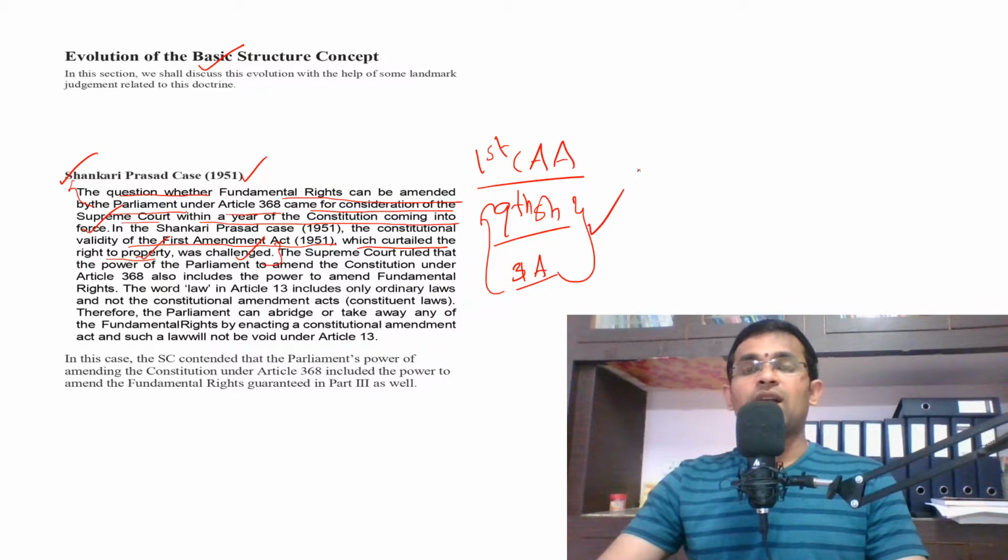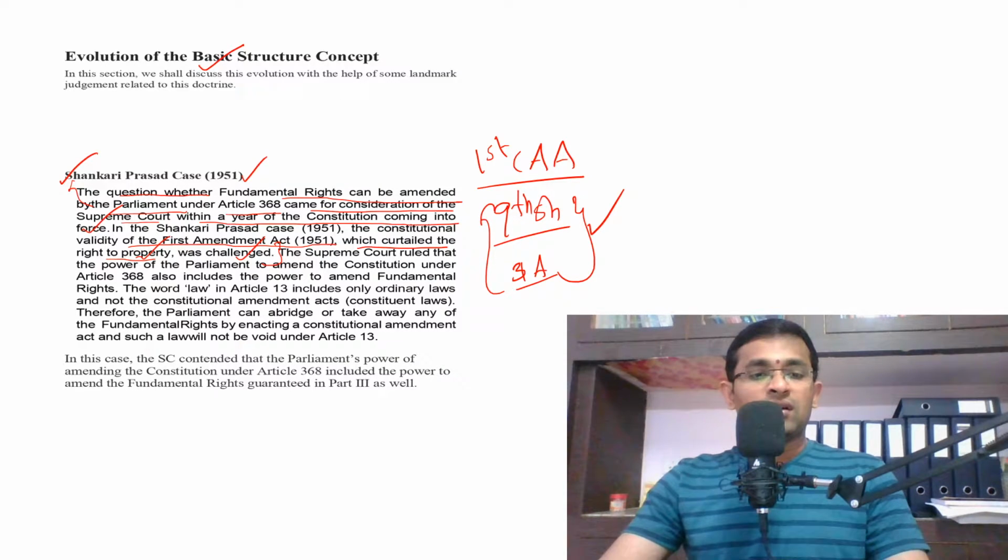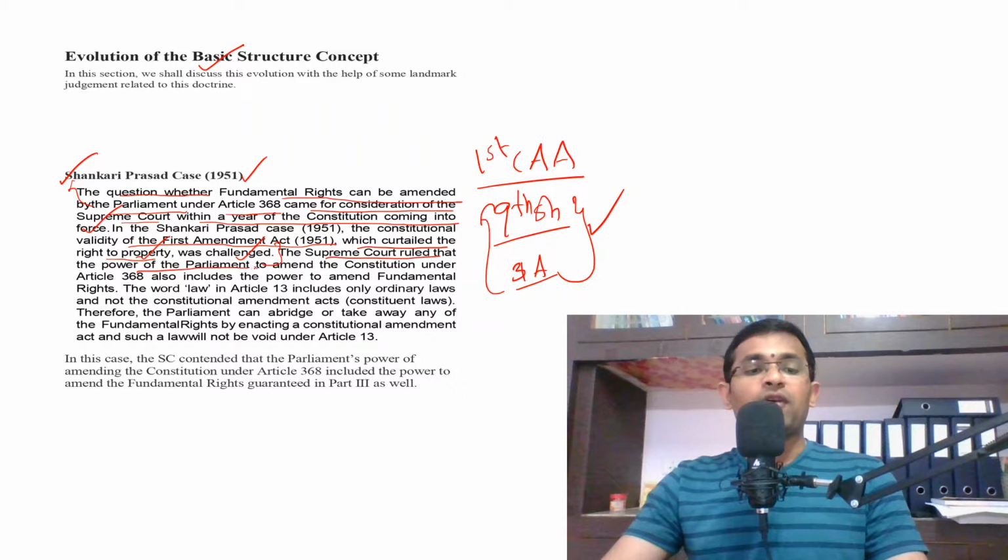So in this way, Parliament has tried to implement the land reforms by abridging the then fundamental right called right to property. Okay, so this first Constitutional Amendment Act was challenged in the Supreme Court by Shankari Prasad. So that's what is called the Shankari Prasad case, right? And in this case, the Supreme Court ruled that the power of the Parliament to amend the Constitution under Article 368 also includes the power to amend fundamental rights.